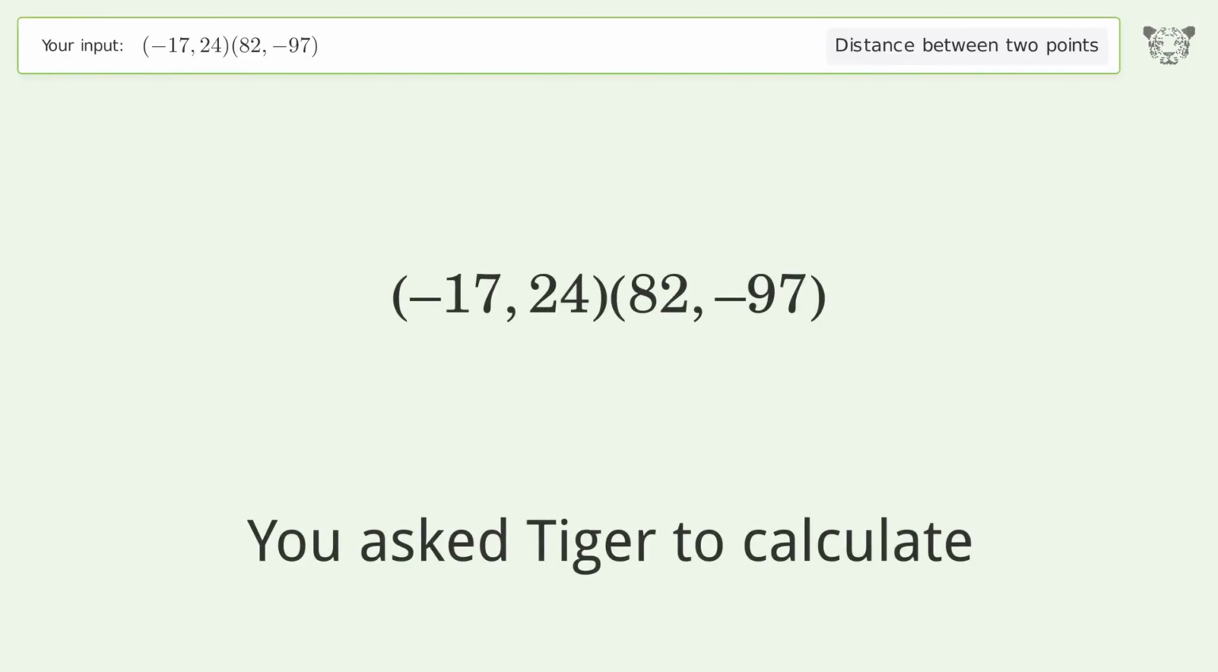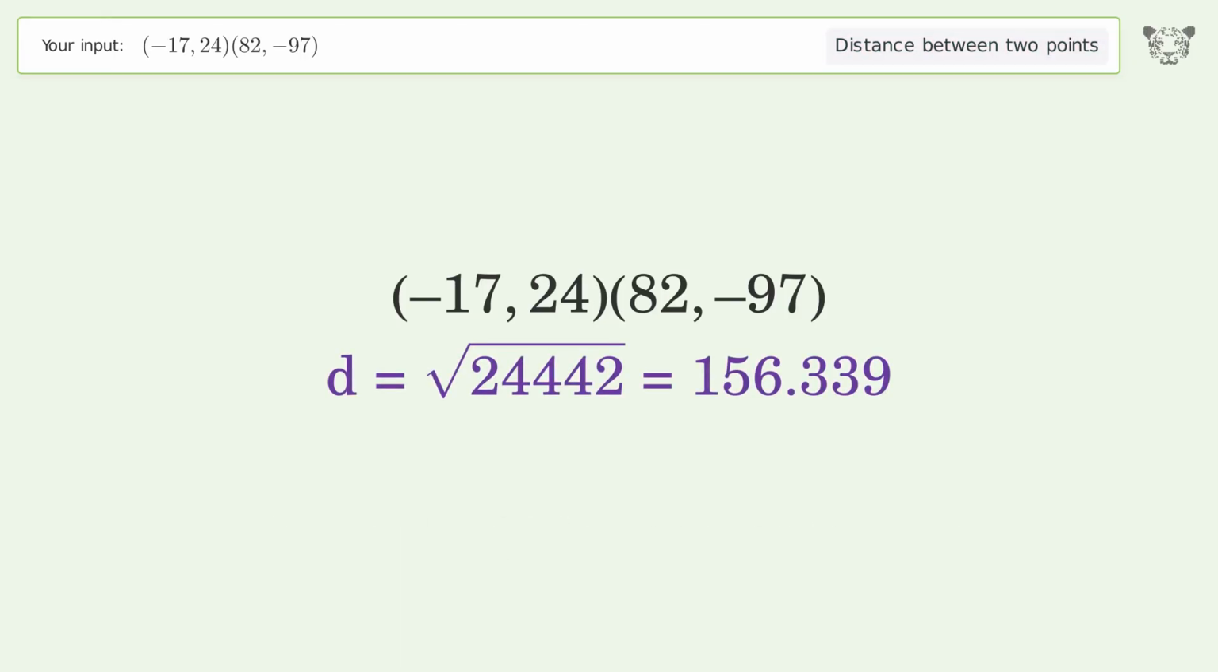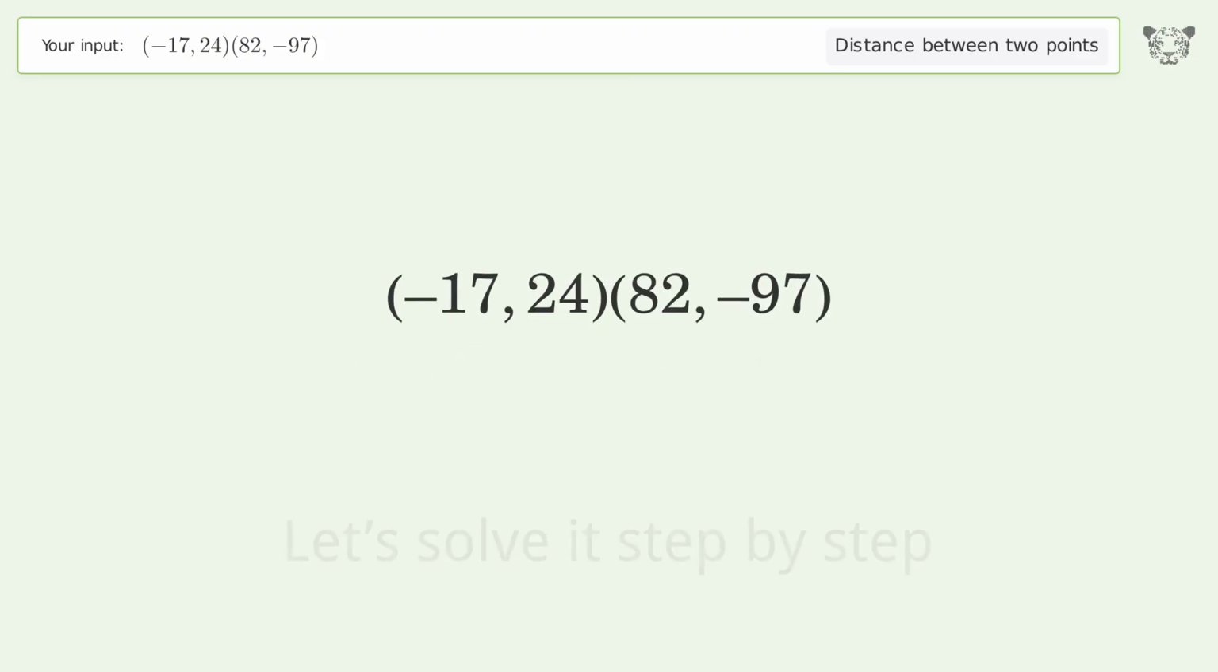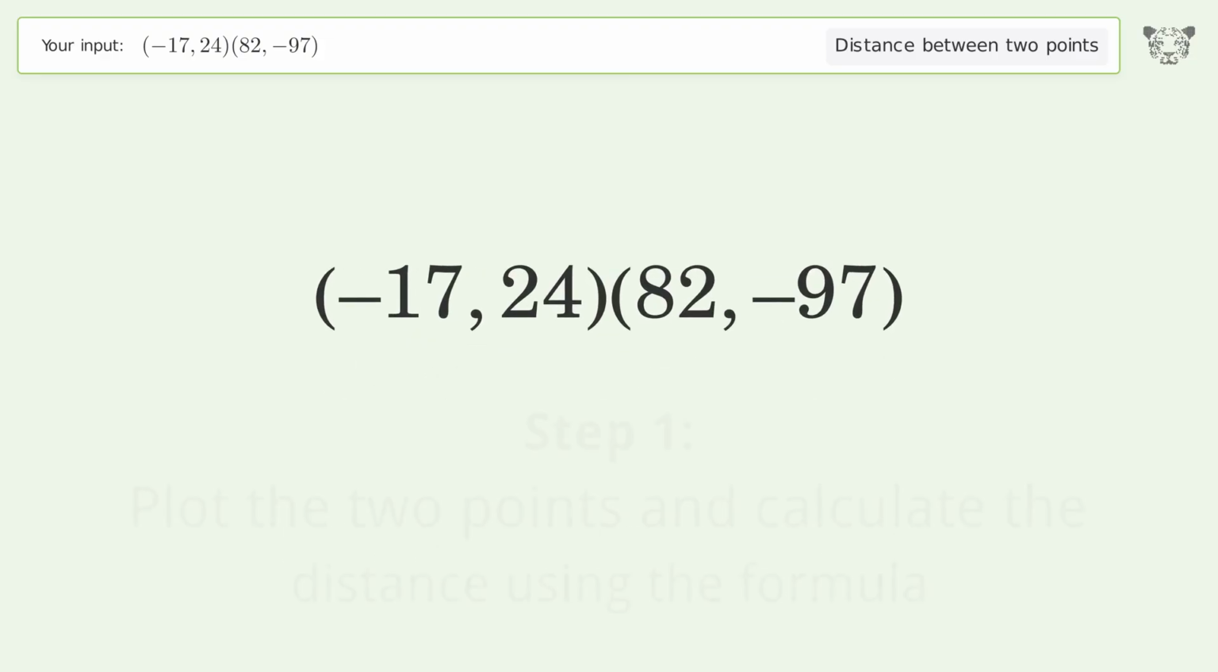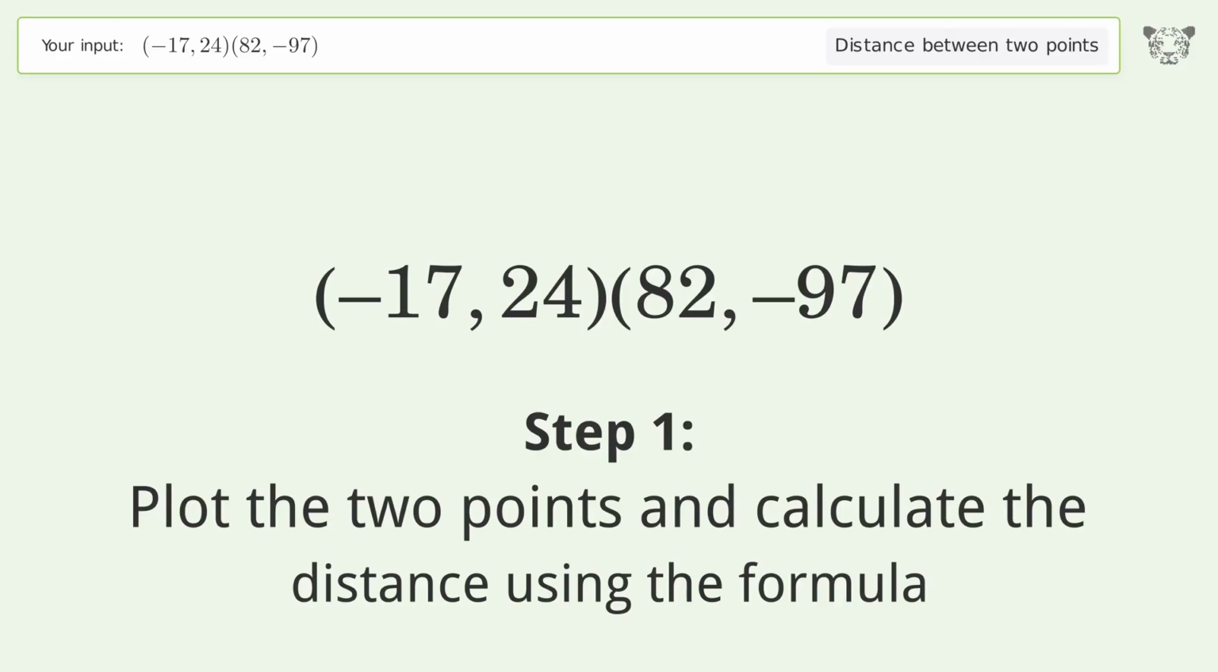You ask Tiger to calculate. This deals with the distance between 2 points. The distance between the 2 points is the square root of 24,442, or 156.339. Let's solve it step by step. Plot the 2 points and calculate the distance using the formula.